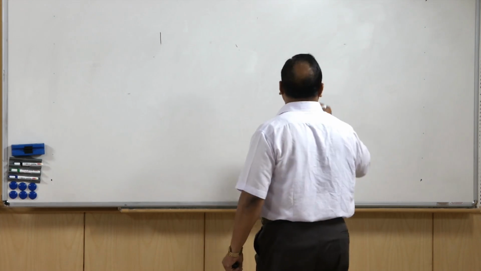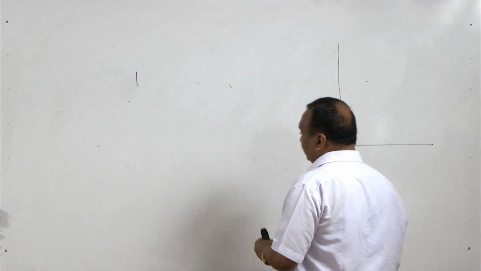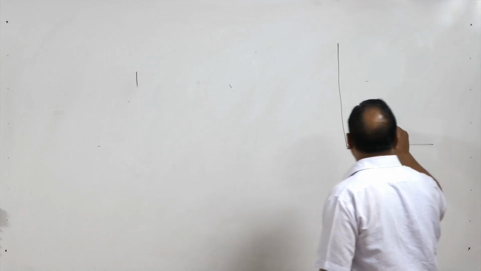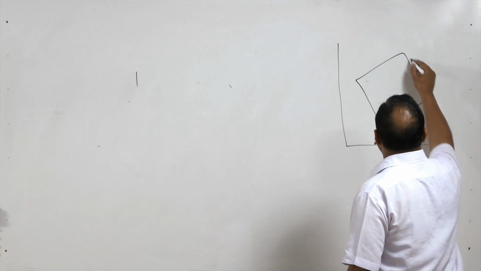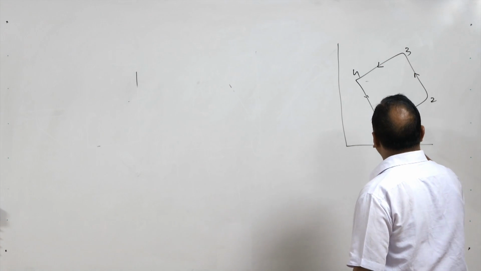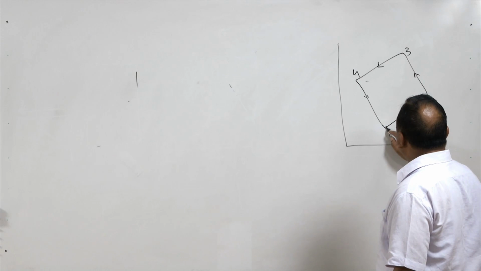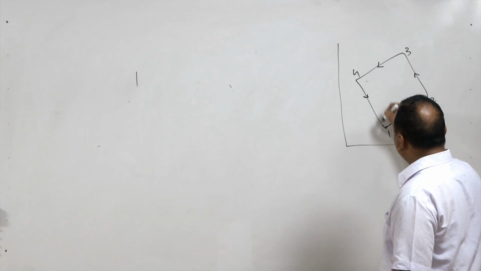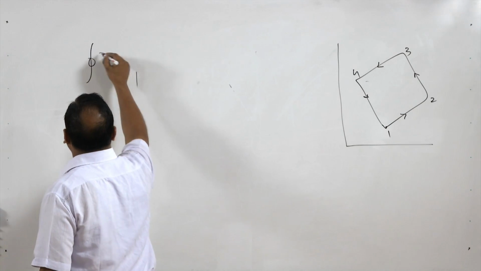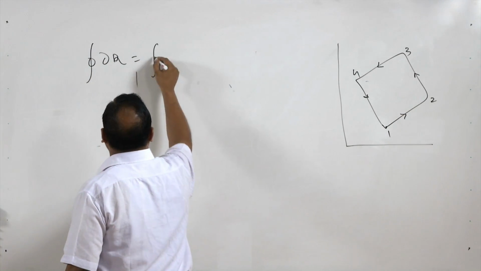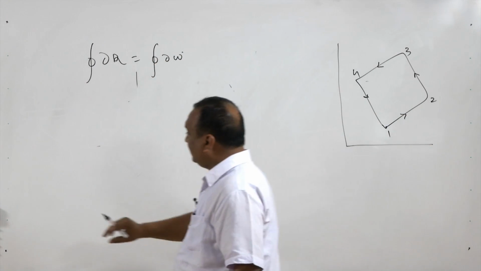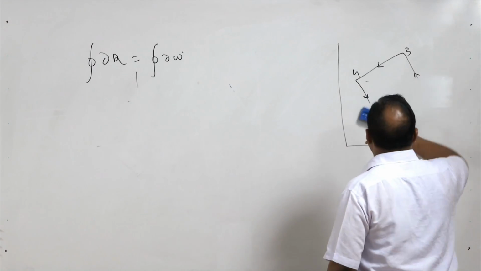So, in a cyclic process, as I mentioned earlier, a cyclic process is a combination of processes where, let us say 1, 2, 3, 4. So, 1 to 2, 2 to 3, 3 to 4 and 4 to 1. So, it is a combination of the processes where the initial state of the first process is the final state of the last process. So, in a cyclic process, the cyclic integral of heat given to the system is equal to the cyclic integral of work by the system, right.